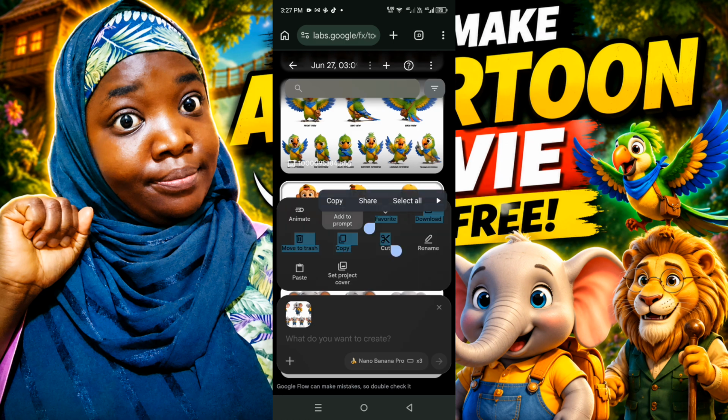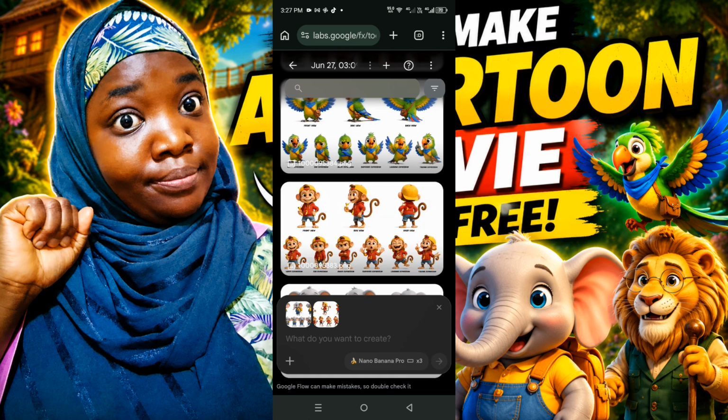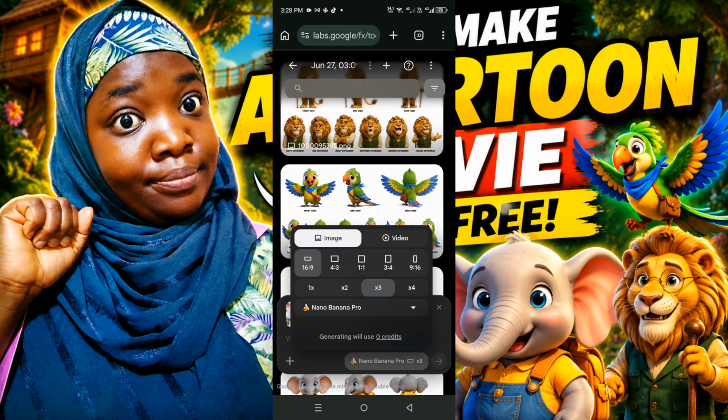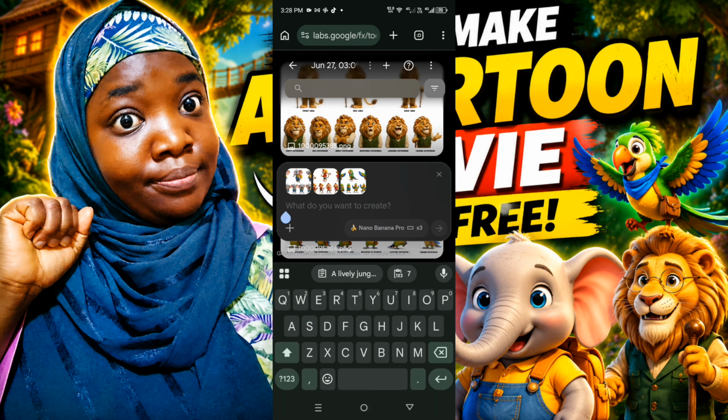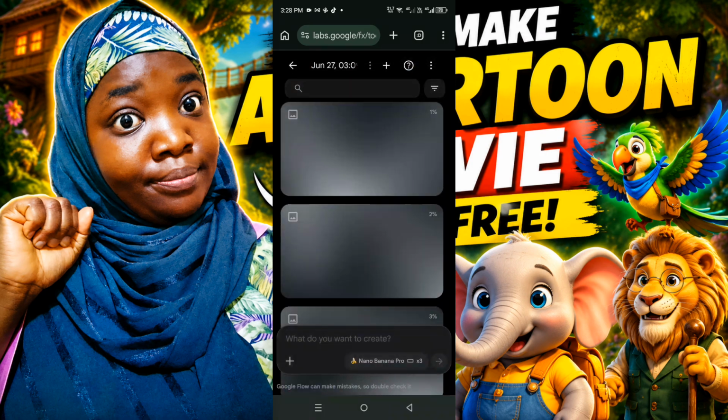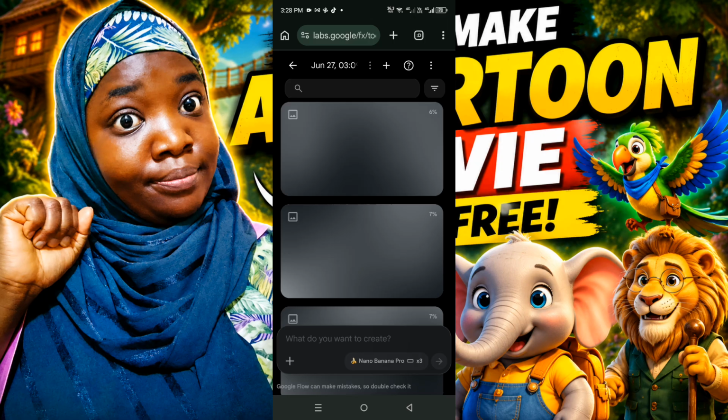Once I'm done adding them, I'm going to go ahead and also paste the prompt for scene 2. I will also make sure that I am generating it ×3 and I'm using Nano Banana Pro. Once all of that is out of the way, I'm going to go ahead and paste my prompt, the one I copied from ChatGPT. Now my image for the second scene is generating.